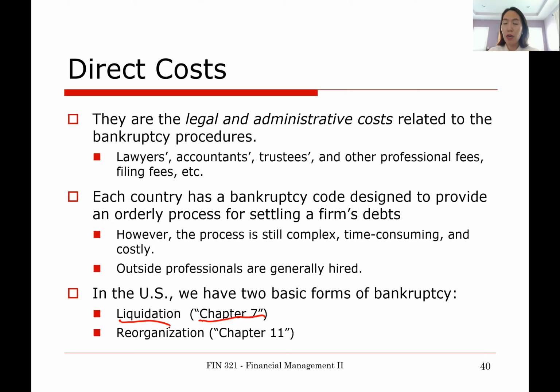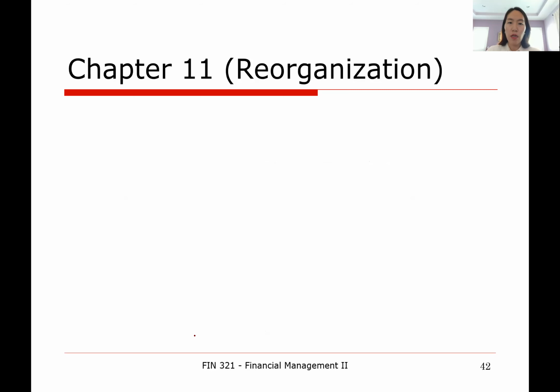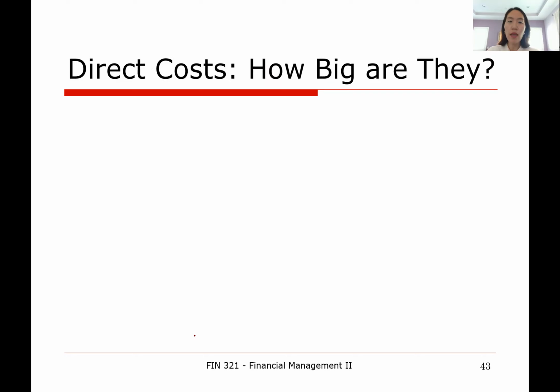Instead, if the related parties think the company still does have economic value, then the Chapter 11 process will be used to make the company reorganize and let it live once again. Again, the bottom line here is that whether it is the Chapter 7 process or the Chapter 11 process, it is a very complicated and lengthy process, therefore it is very costly. And it's very unlikely that the actual cost of bankruptcy will be zero. The next natural question is, if it's non-zero, how big is it?